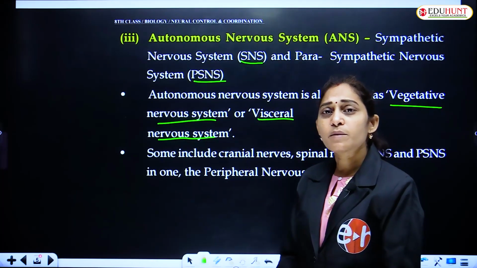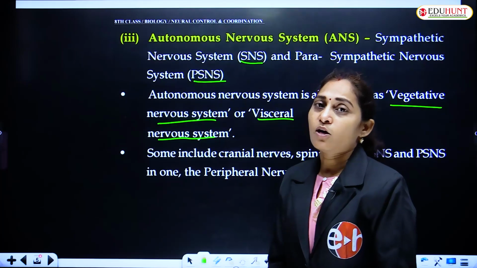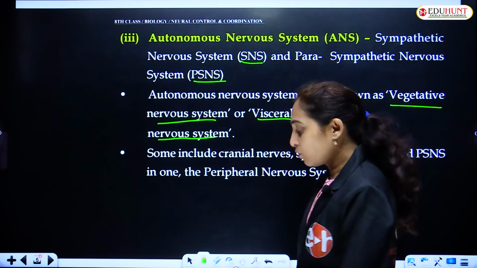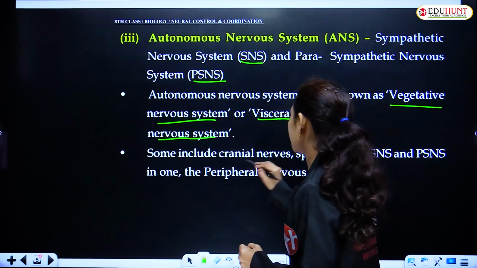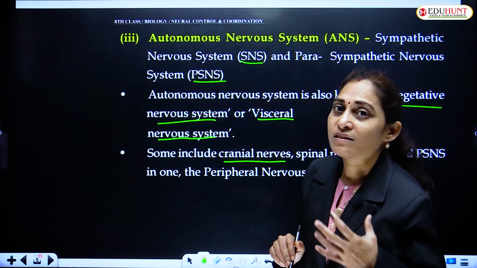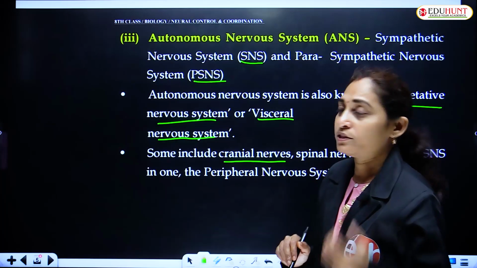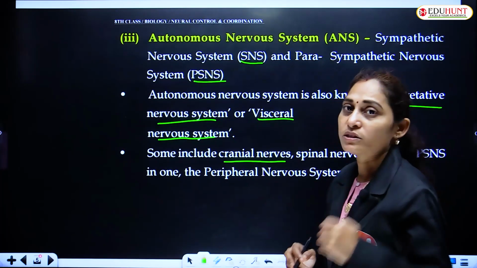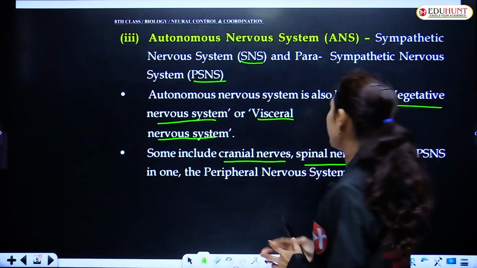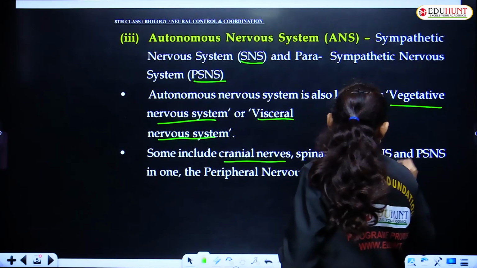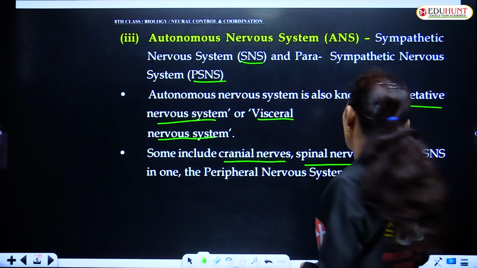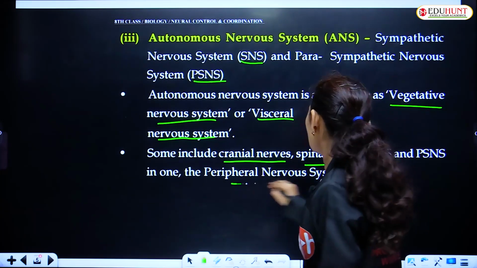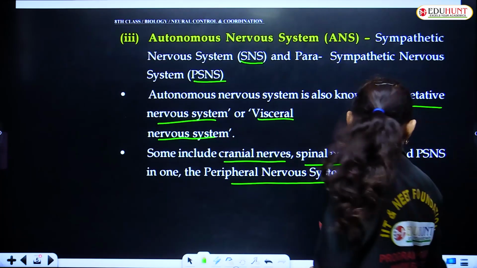Vegetative nervous system, visceral nervous system and autonomous nervous system are all one and the same. And some include cranial nerves, where the brain is the place of origin, and some spinal nerves, and the sympathetic and parasympathetic nervous systems, in the peripheral nervous system.